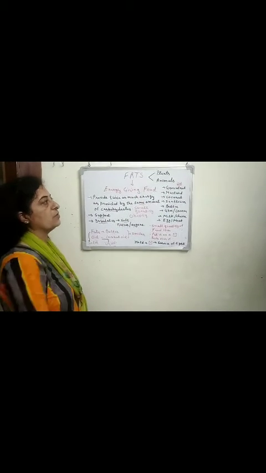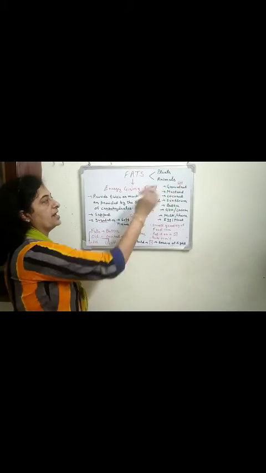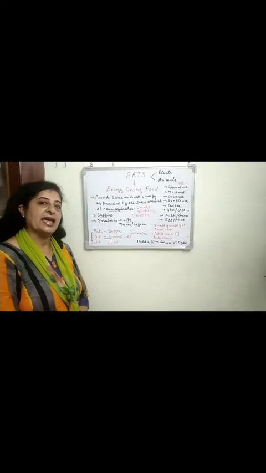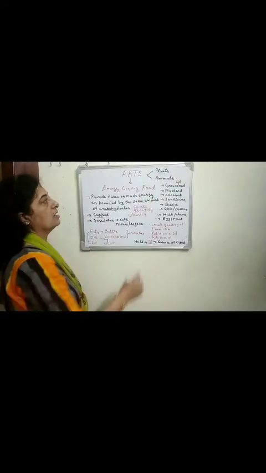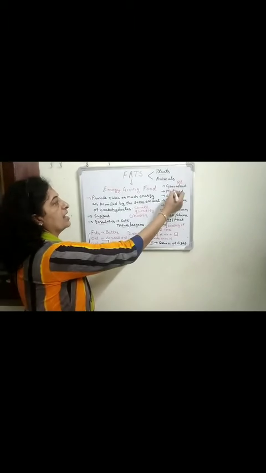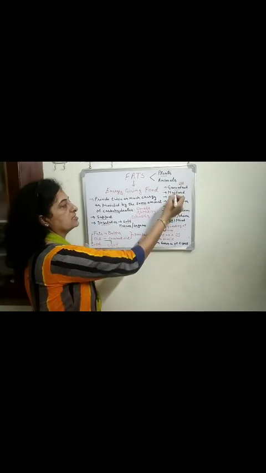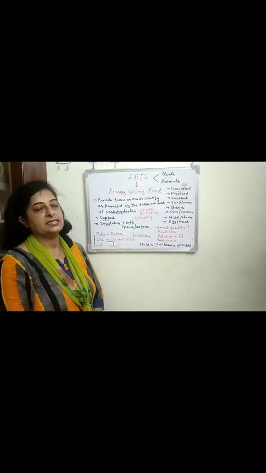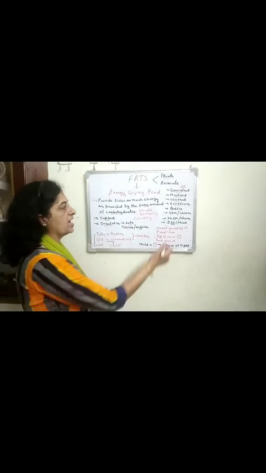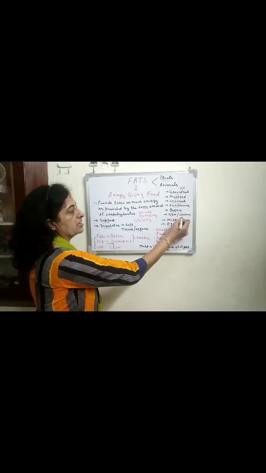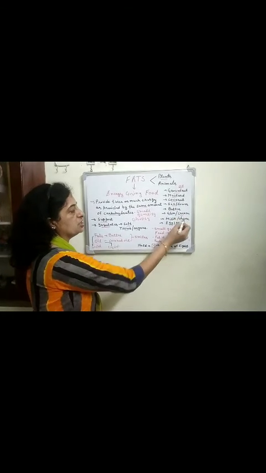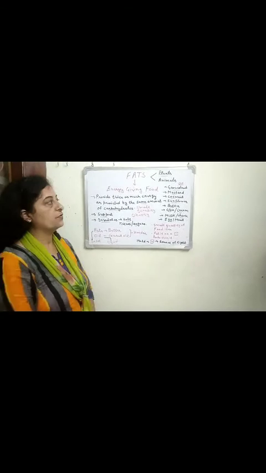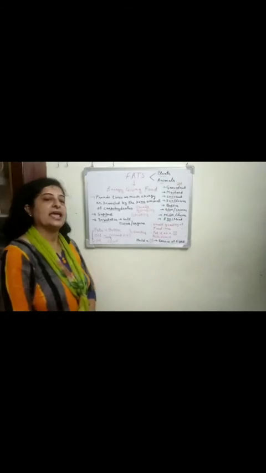Different sources of fats are plants and animals, which means we can get fats from plants as well as animals. Some plant sources of fats are groundnut oil, mustard oil, coconut oil and sunflower oil. And some animal sources of fats are butter, ghee, cream, milk, cheese, egg and meat.